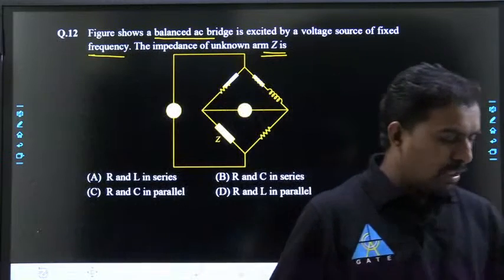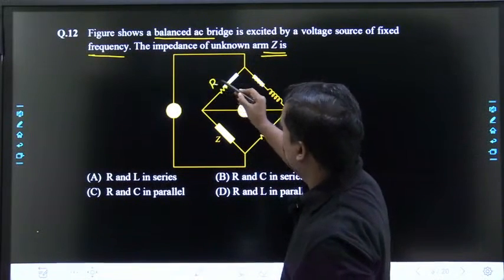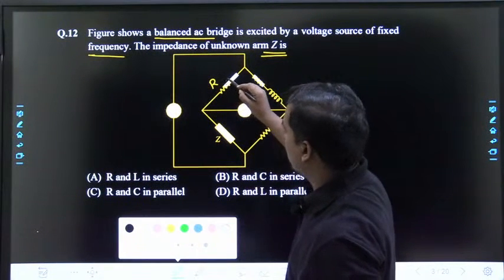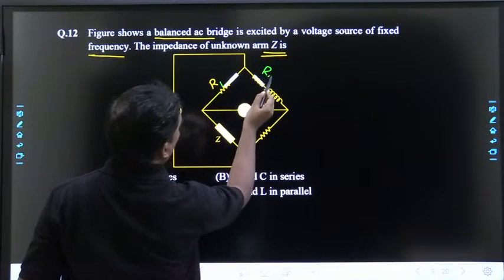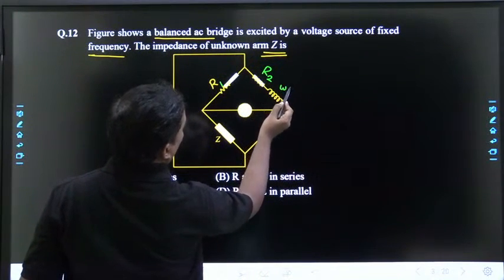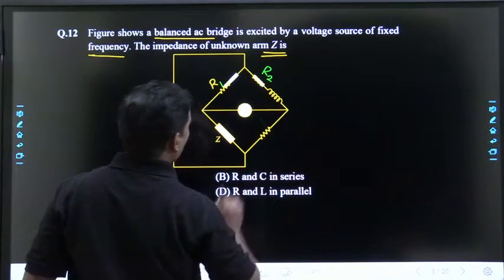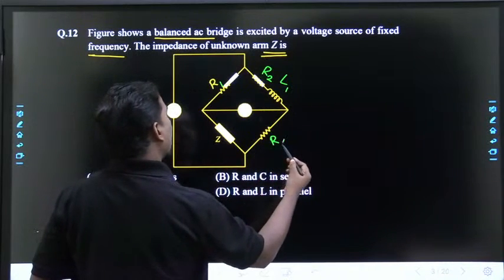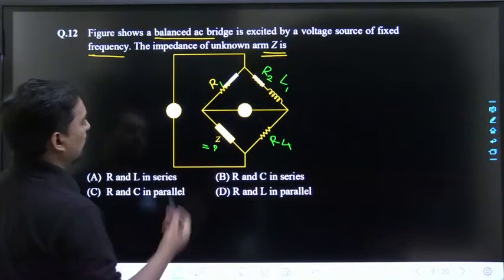Is the question visible? So this is R. This is, let us take R1. Let us take this as R2, omega. This is L1. This is Z. This is, let us take R4. Now the question is, what is going to be the Z?